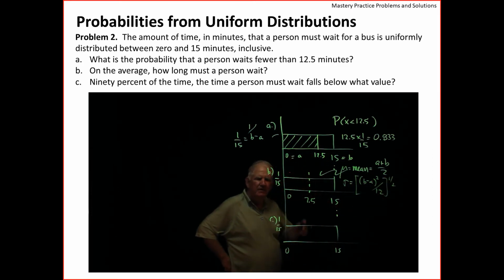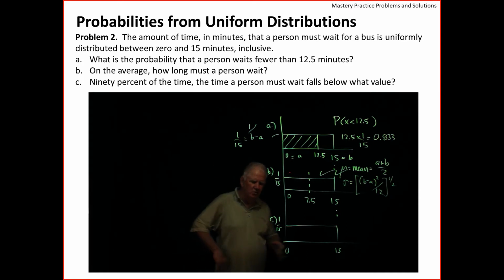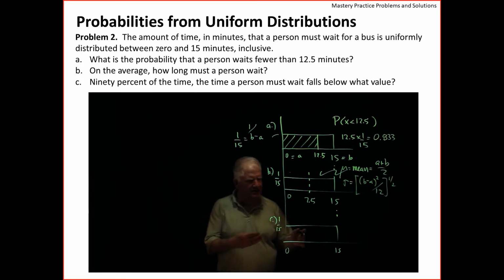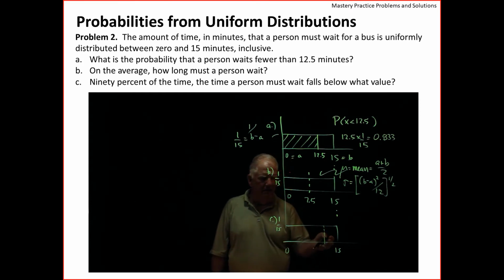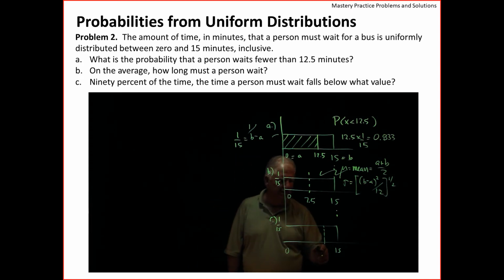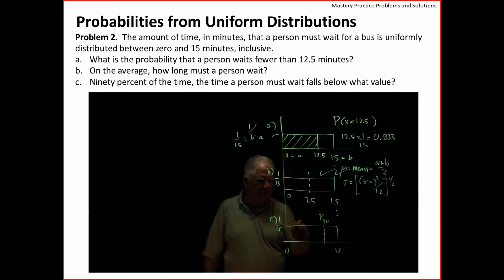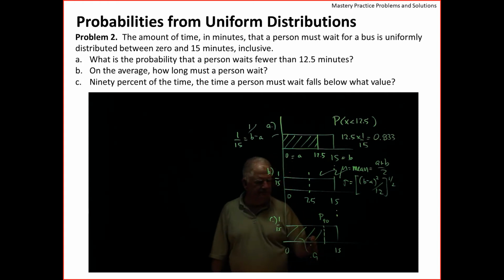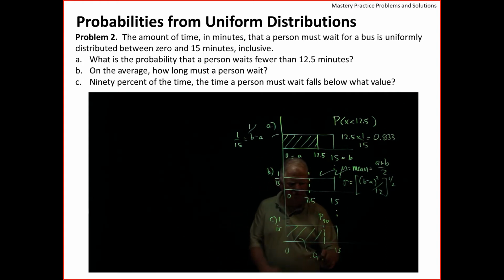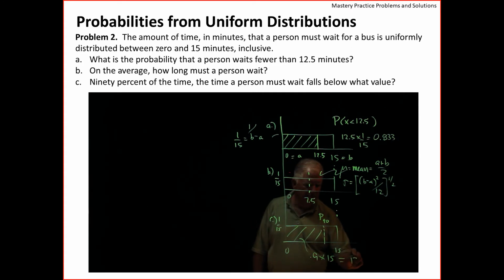And finally, the last problem says, what is the time at which 90% or less of the population waits, if I didn't say that particularly well. In other words, what is P90? And so what you're interested in is this value, which is 90% of the total value. The 90% of the total value is just going to be 90% of 15 in this case, and what is that, 13.5 minutes, I believe.